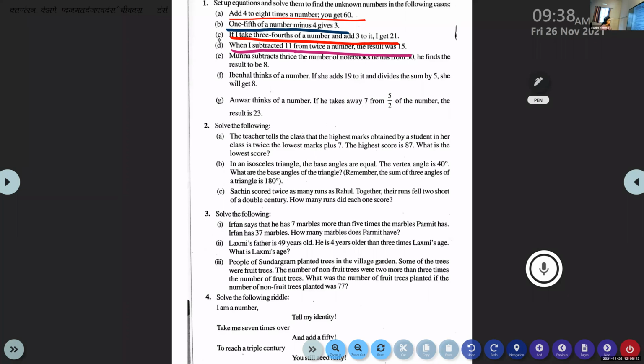Come on, try this question. Read it first. When I subtracted 11 from twice a number, the result was 15. Can you formulate it? Can you put it in the form of an equation?